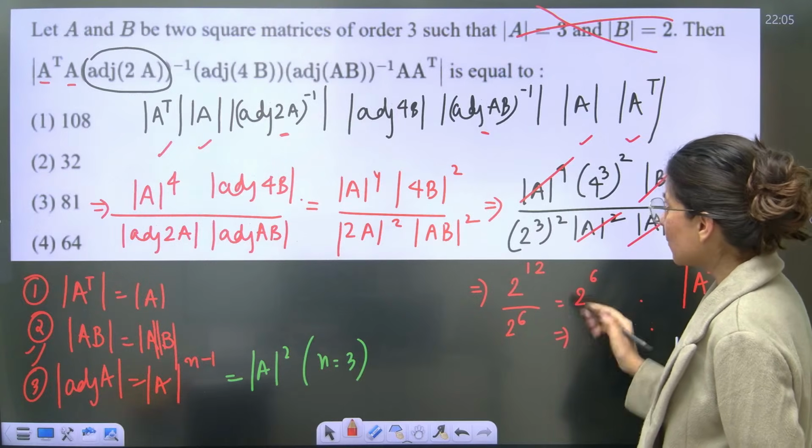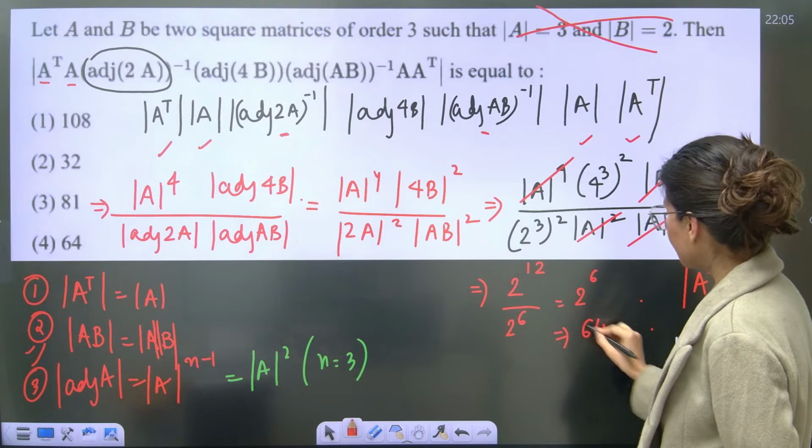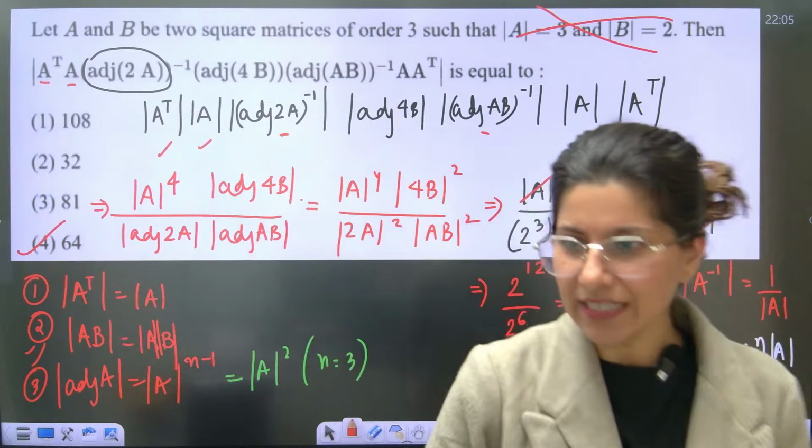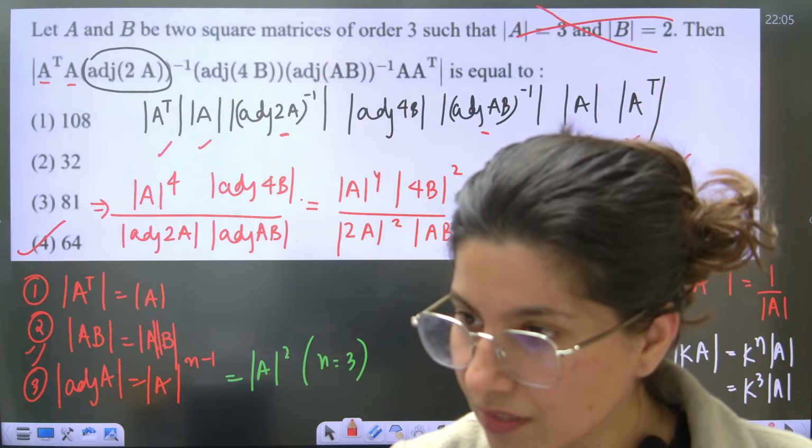2 power 6 is what? 32 doubled is 64. So option D. Everybody? Yes, Avneet?